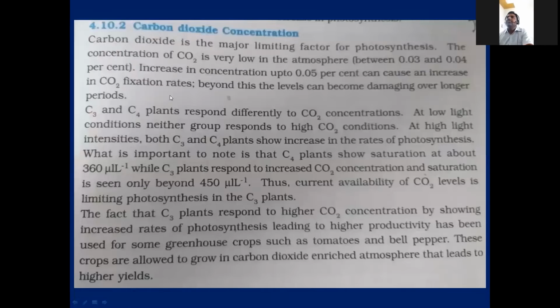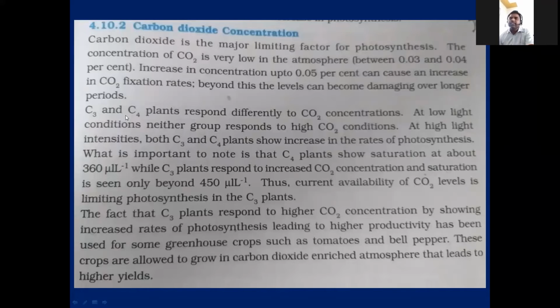If you see in your textbook, 4.10.2, they clearly explain that the carbon dioxide percentage in the atmosphere is 0.03 to 0.04. An increase in concentration up to 0.05 increases photosynthesis. Beyond 0.05 percent, it becomes damaging over a longer period. So 0.05 is the good percentage for photosynthesis. Beyond that, it is harmful for the plant.